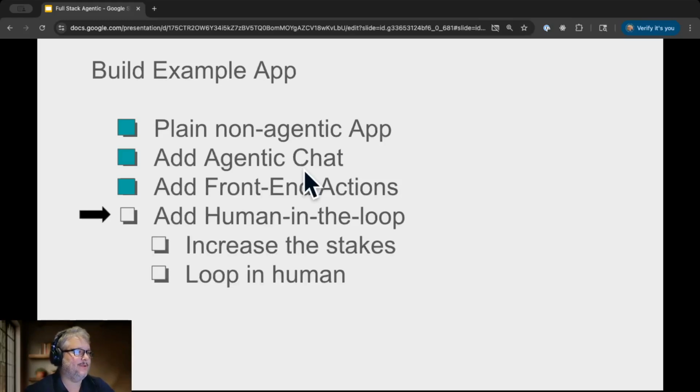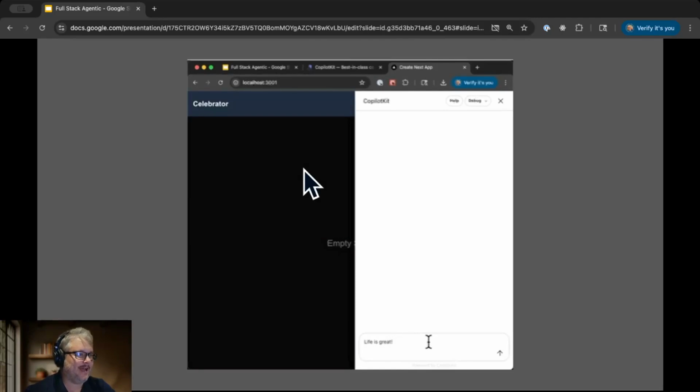That's a little mind blowing to me. So agents calling UI sounds a little scary. Let's learn how to put the human in the loop. But before we learn how to put the human in the loop, let's increase the stakes a little bit. Let's give the AI the ability to determine how much confetti rains down.